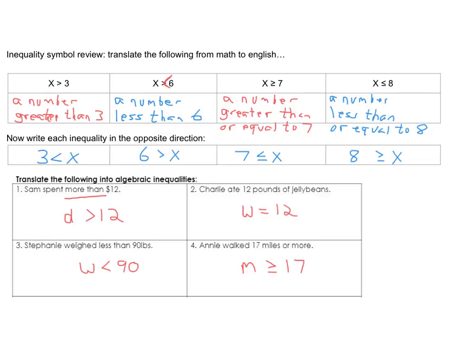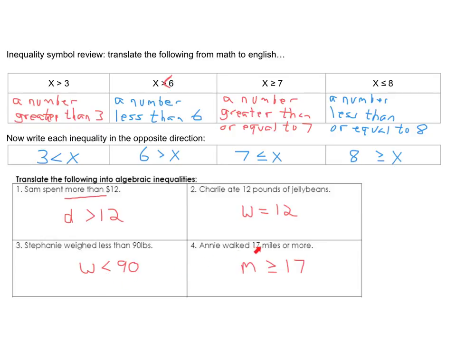All right, check out these answers. Charlie ate 12 pounds of jelly beans. That's exactly 12, so there's an equality there, not greater than or less than. There's no more or less than. He ate 12. 3, Stephanie weighed less than 90 pounds, so her weight is less than 90. Doesn't mention anything about the same as 90, so we just use the less than sign.